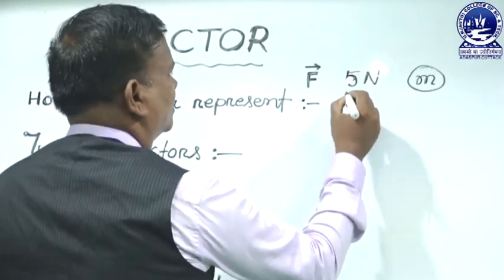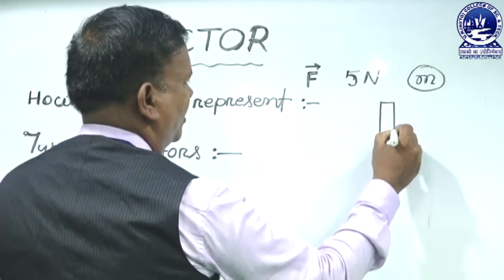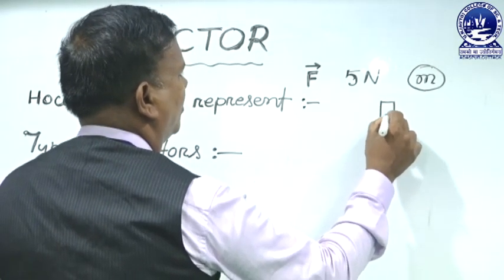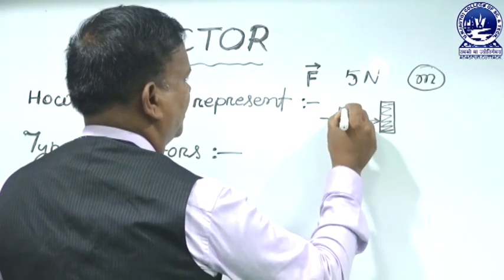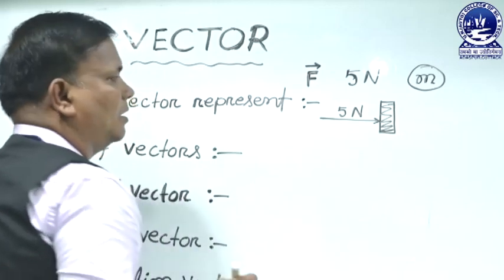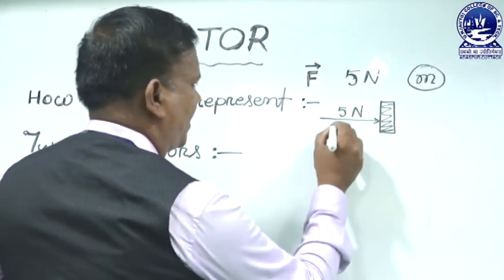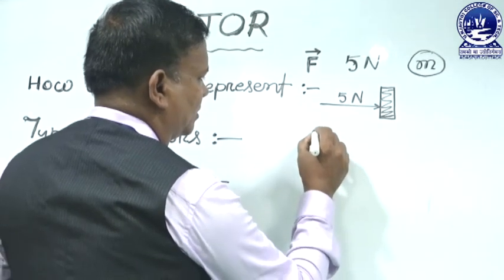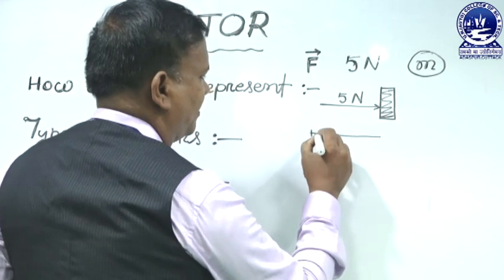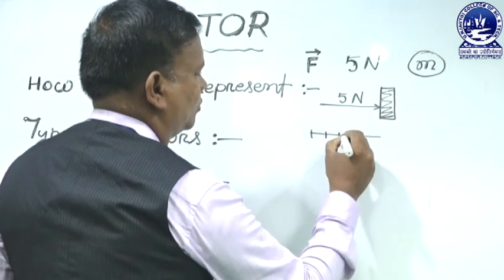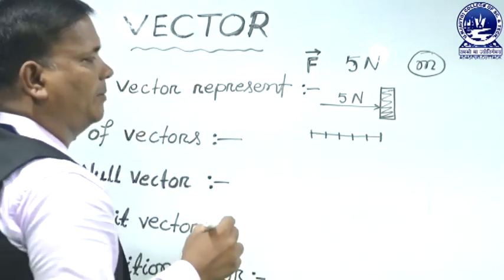Suppose we apply a force on a block. We apply 5 Newton of force. So, how do we represent the vector? The magnitude 5 Newton is represented as 5 units: 1, 2, 3, 4, 5. This is 5 units.